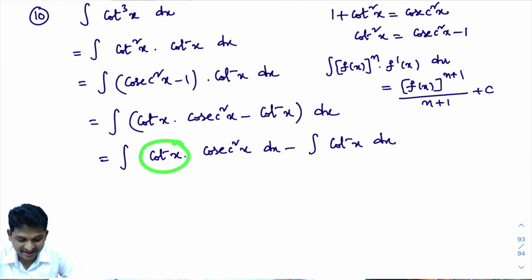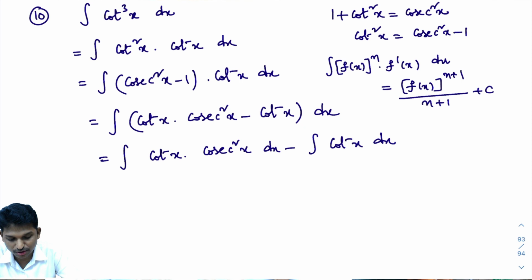Okay. Here cot x is there. Derivative of cot x is what? Derivative of cot x is minus cosecant square x. But minus is not there. It's okay. No problem. What I'll do? Here I'll write 1 minus. Now you observe. Here minus minus will become plus. Again you will get the same step.